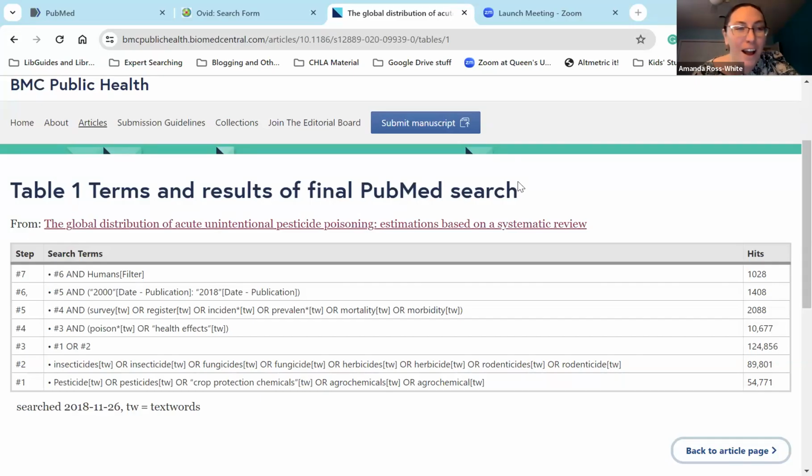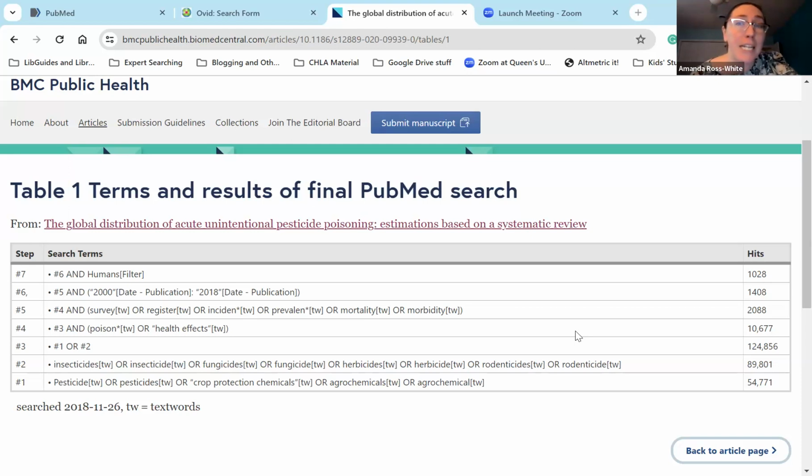Hi, friends. I don't normally do this, but I had a few extra minutes today, and I thought I might do a little bit of an analysis of a search that was published in BMC Public Health. And it is an article titled "The Global Distribution of Acute Unintentional Pesticide Poisoning, Estimations Based on a Systematic Review."